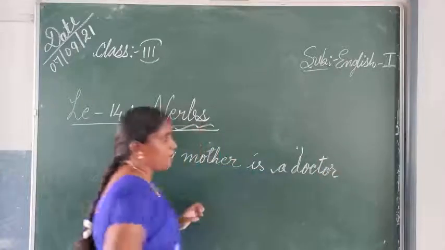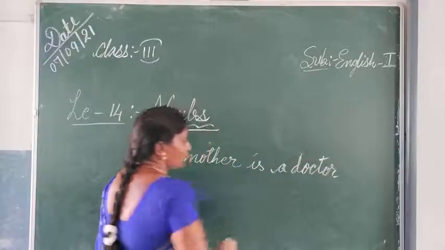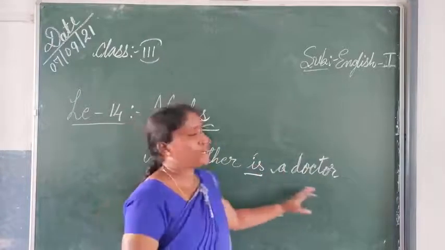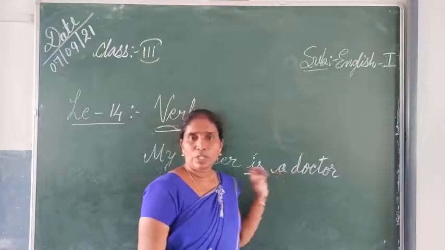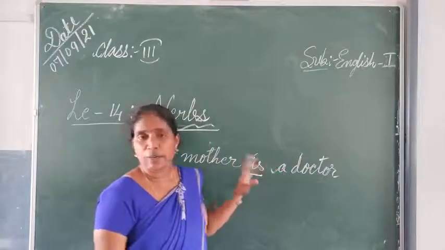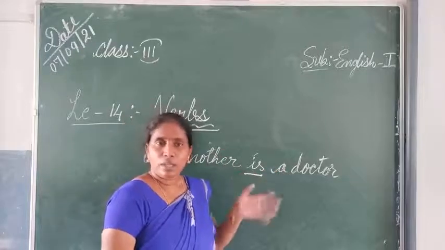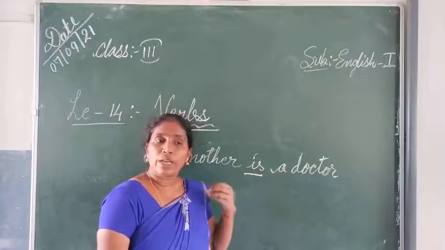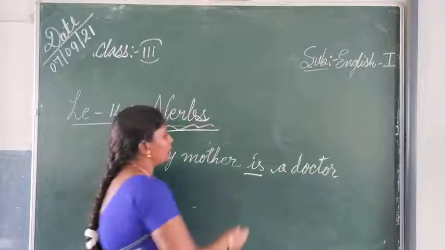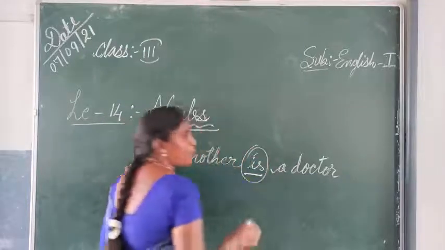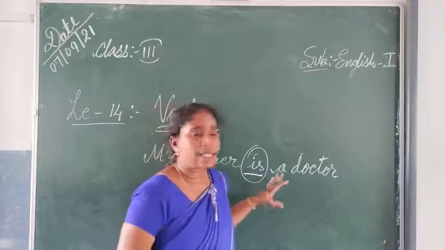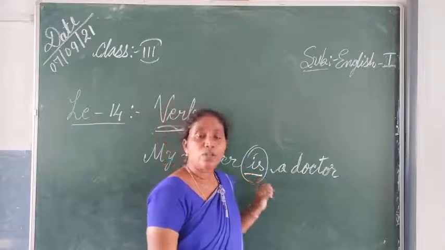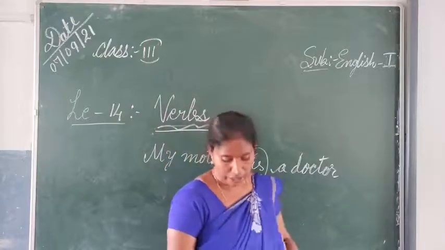So here you may ask, where is the verb? Here is the verb: My mother is a doctor. My mother a doctor, so there is no meaning. My mother doctor, you say, my mother doctor. Normally it is not pronounced well. It is not a correct sentence we can say. So when we use this verb, is, are, were, all these we can call helping verbs. These be-form verbs are very important. This also has, without this also, the sentence will not be completed.